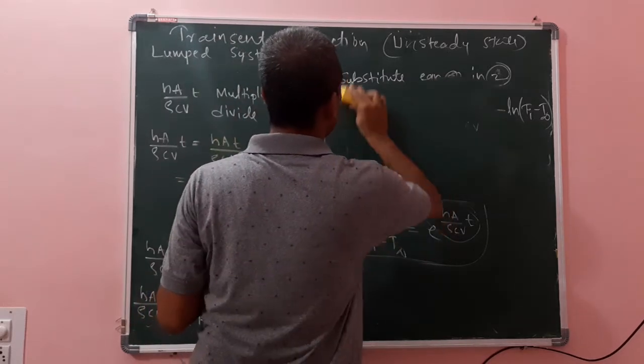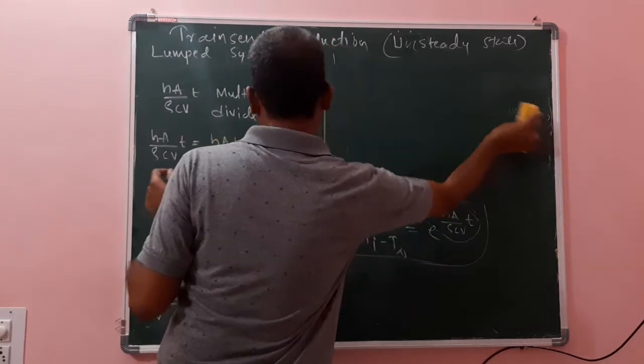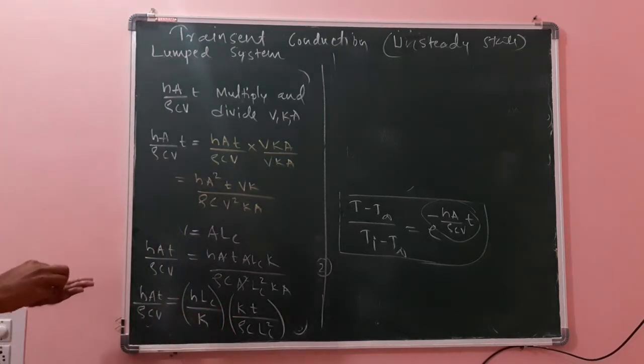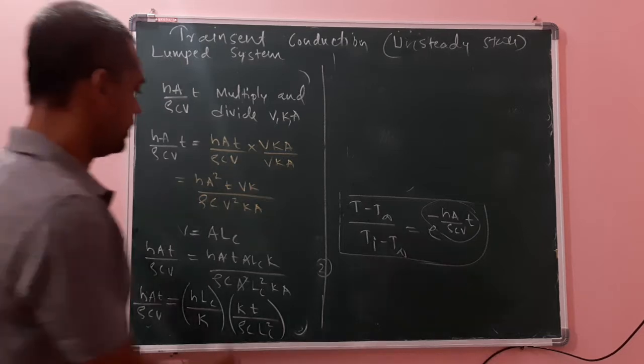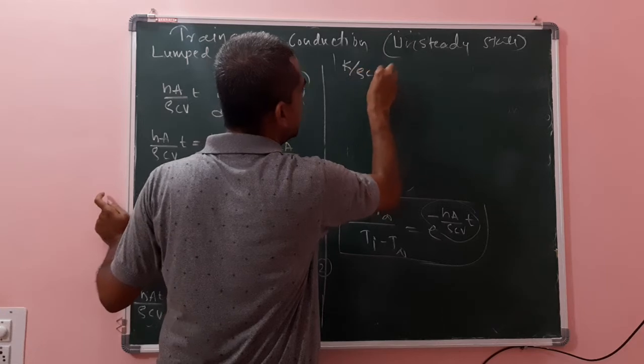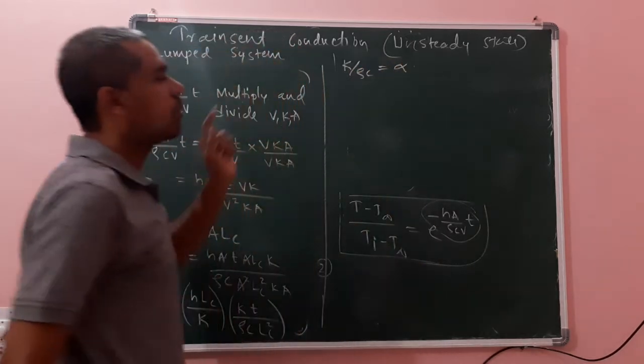Now this term, K divided by rho C, we know that term. K divided by rho C is equal to alpha, that is thermal diffusivity.